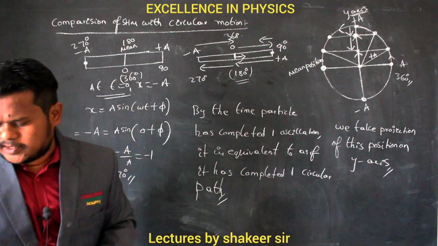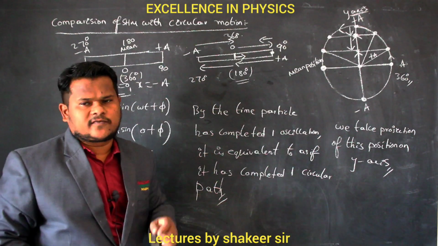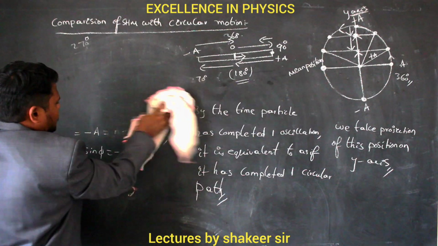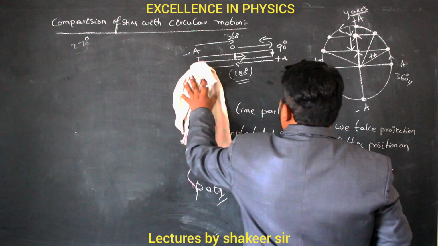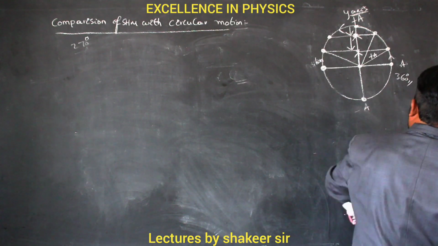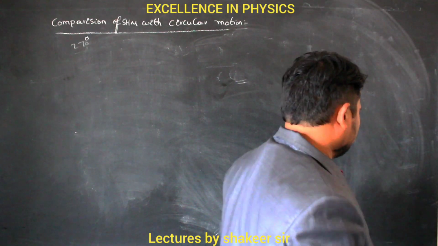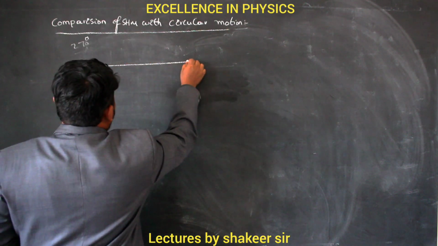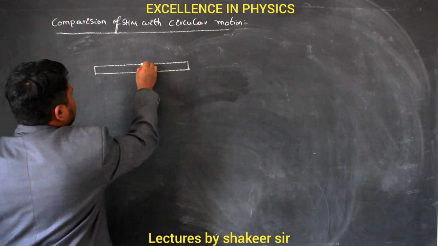Now let us see how we can easily do problems by comparing SHM with circular motion. Let us take an example. Let us consider the particle has started from the mean position.